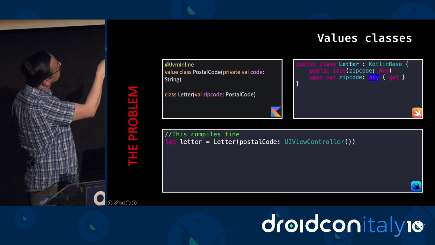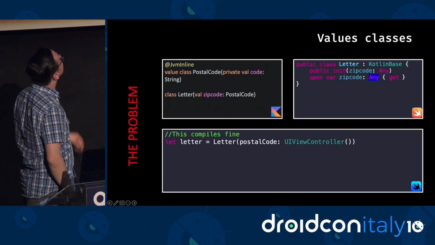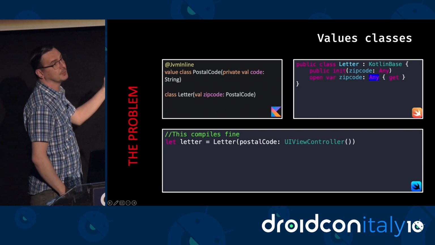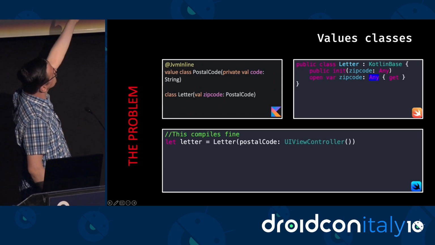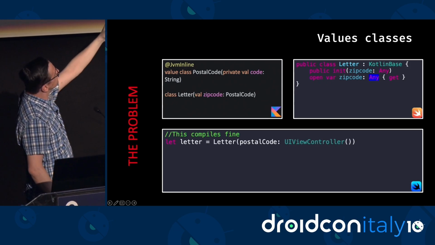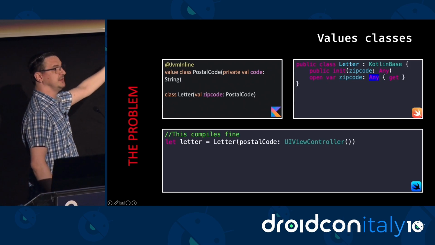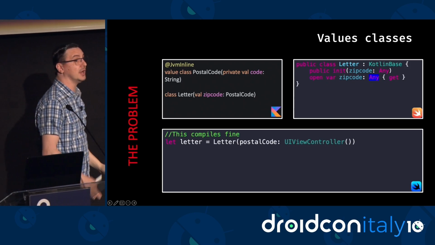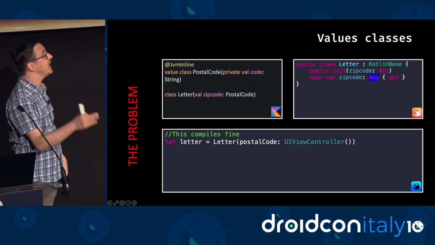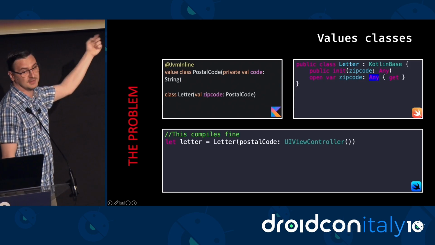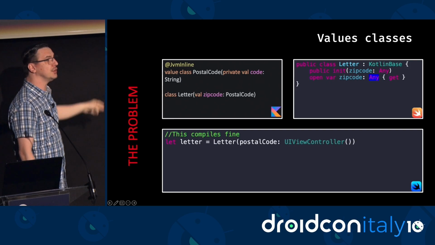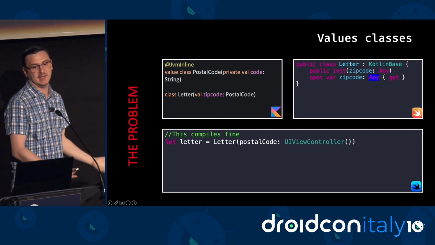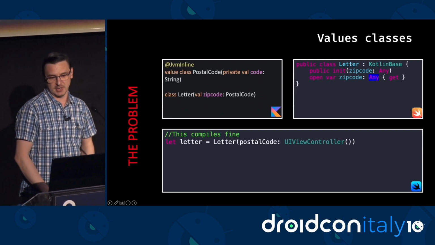But then when we look at the exported Swift API, we see that there is no definition for postal code anymore. And later, where we try to use our postal code inline class, we see now that the zip code type is Any, which in Swift means anything at all, not only objects, but primitive types, structs, everything. So here I'm passing a UIViewController and it compiles fine.